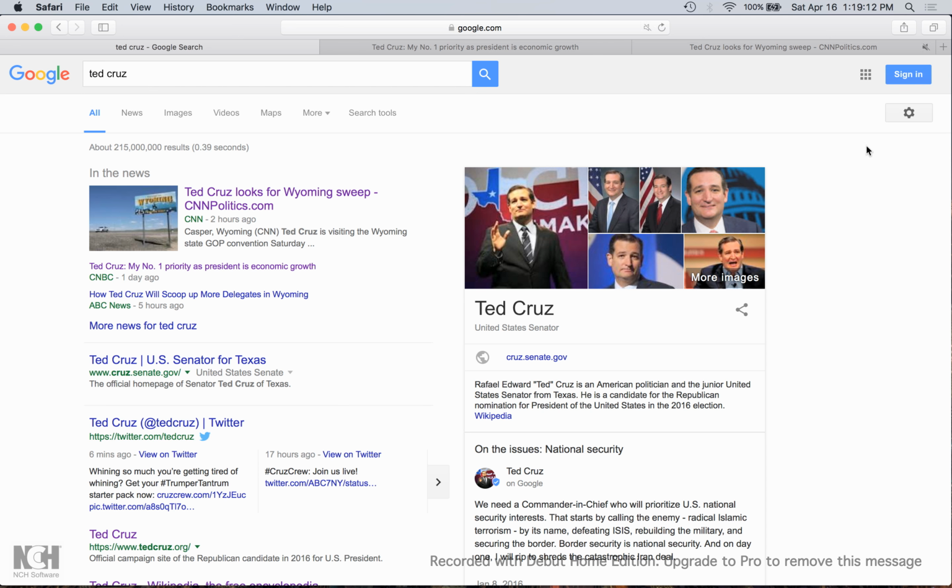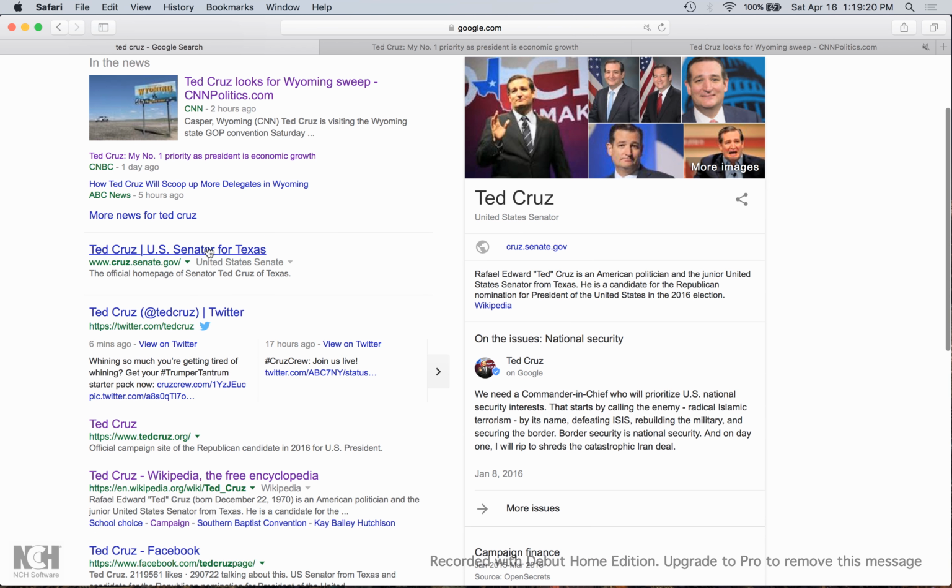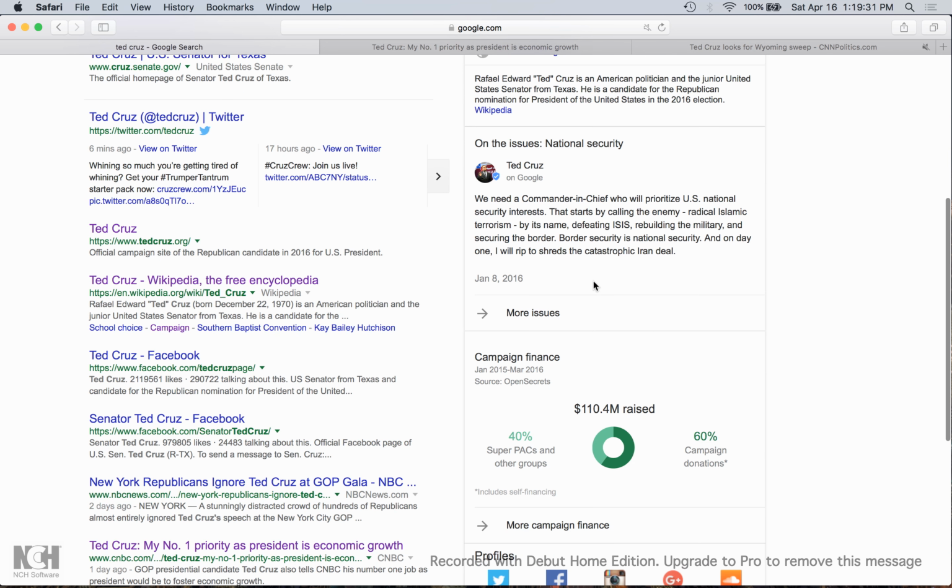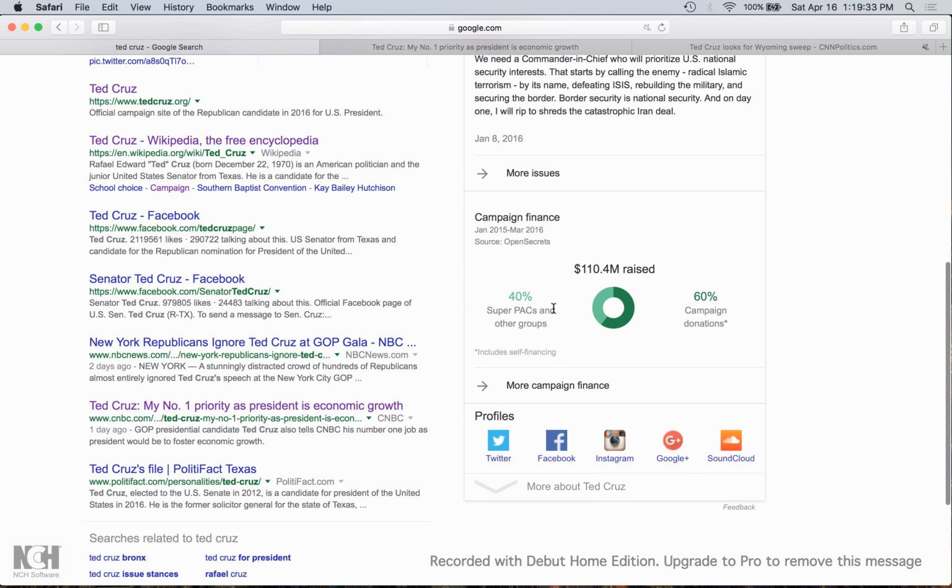And then you see that Google has some pictures here and news articles, a page for Ted Cruz as a senator. He's a senator from Texas. His Twitter, and then his official campaign website, which we're going to look at next. But just a little more from Google right here, as it kind of shows some of the campaign financing and all his social media accounts.